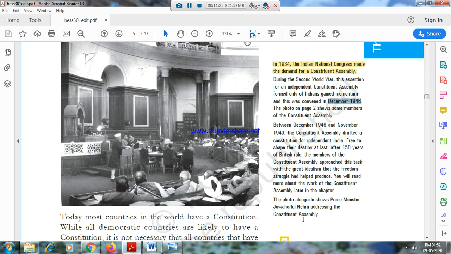What should they have had in mind? They should have had a few important things in mind, because they fought against the British as one, and they have to remain as one.